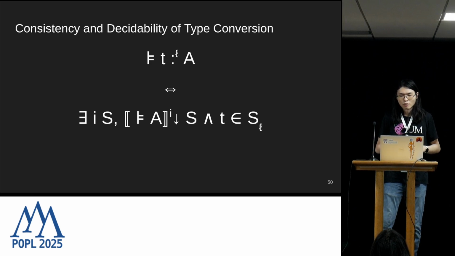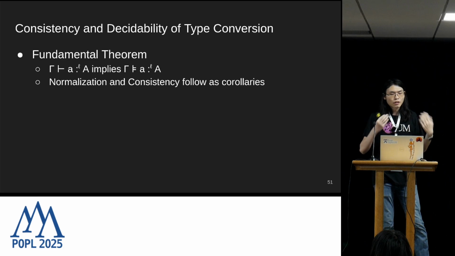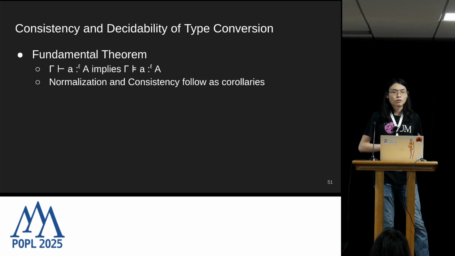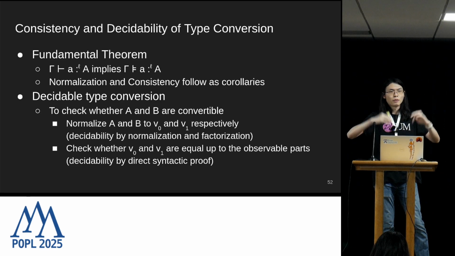So once we have defined semantic typing, we can do the routine exercise of generalizing it to arbitrary contexts through closing substitution or evaluation. We get to state and prove the fundamental theorem, which shows that syntactic typing implies semantic typing. And normalization and consistency of this language follow as results. And finally, from normalization, we can recover the decision procedure for type conversion, which is really just some form of normalized comparison.